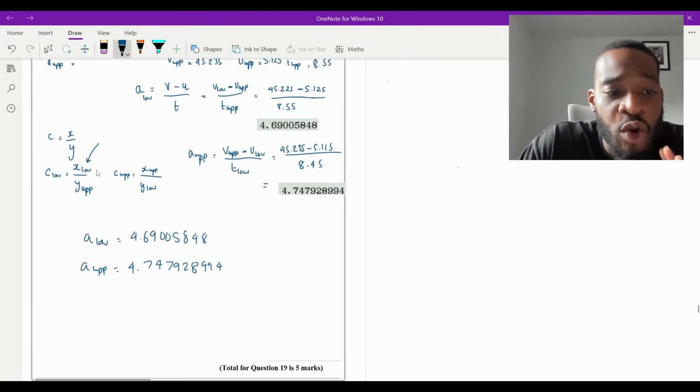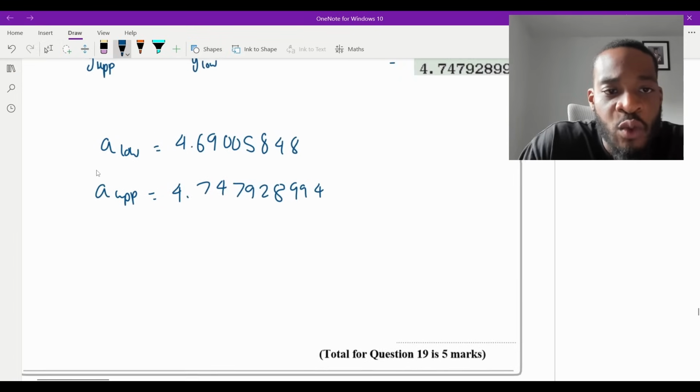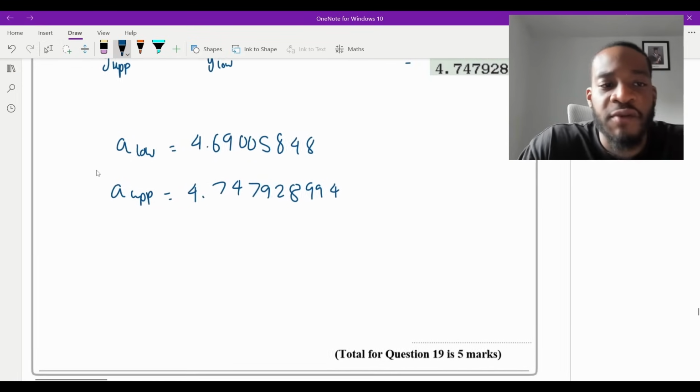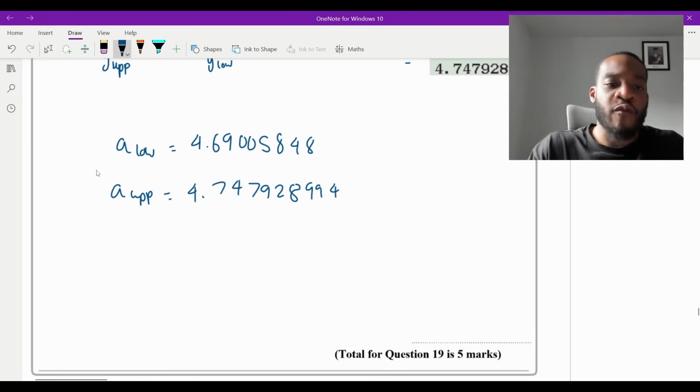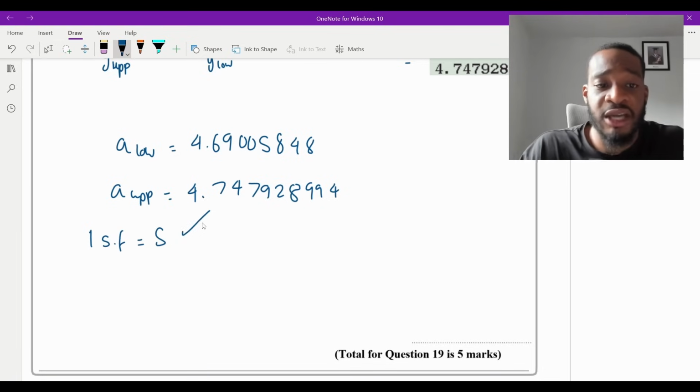So we want an actual answer, right? We need to choose what A will be, and we need to give a reason. Well, we look at this here. You want to ask yourself, as I said at the beginning, what do both of these numbers round to? Now, for example, if I wanted to round it to one significant figure, or to the nearest whole number, then they would both be 5, wouldn't they? They would both round to 5. So you could say 5.